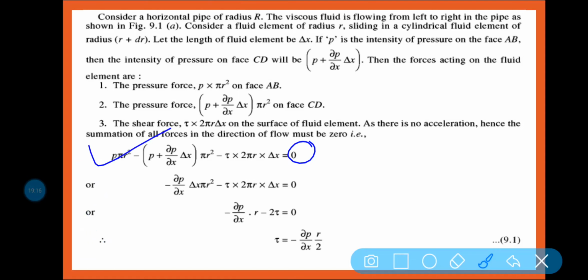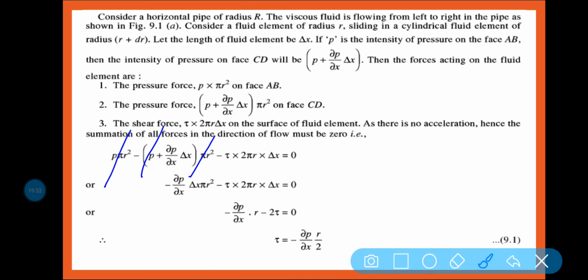So P pi r square minus P plus del P by del x into dx into pi r square minus tau into 2 pi r into delta x is equal to 0. So pi r square and, no, right, pi r and pi r will be cancelled out. What is written here, you can see this part, this pi r square and this pi r square will be cancelled out.